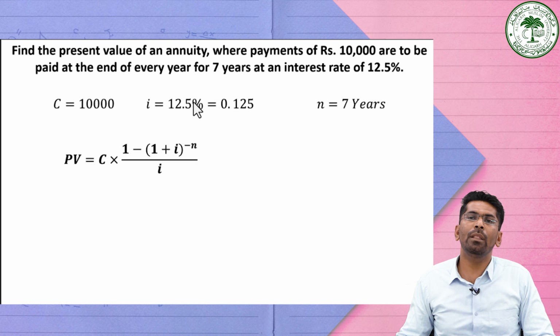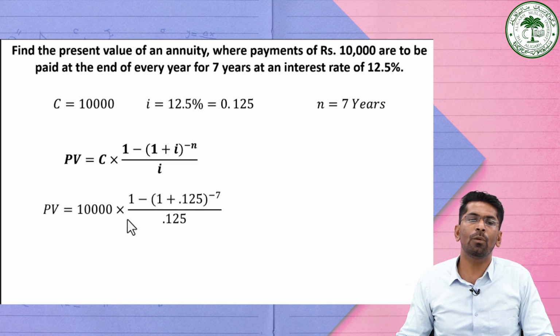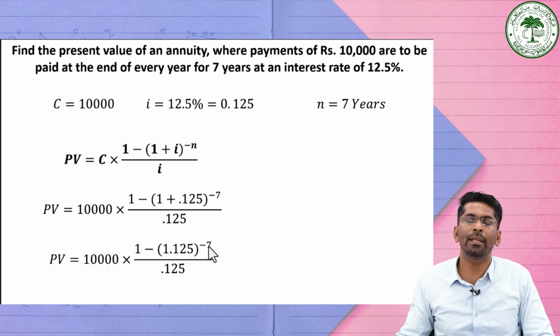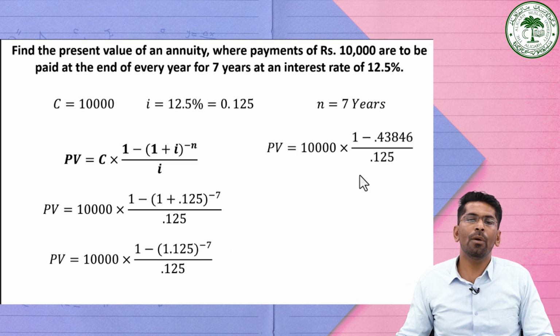So by substituting all these values in the formula, it is equal to 10,000 into 1 minus (1 plus I, which is 0.125) raised to the power minus 7. See, it is minus n, so it is minus 7, divided by 0.125. If you simplify it, 1 plus 0.125 is 1.125 raised to the power minus 7, divided by 0.125.